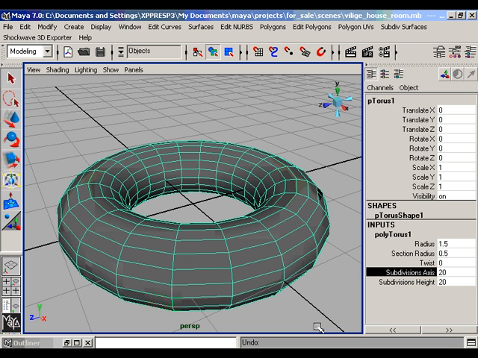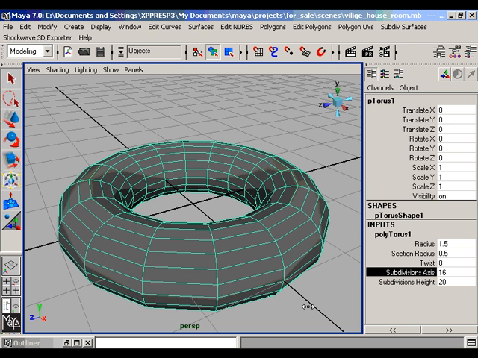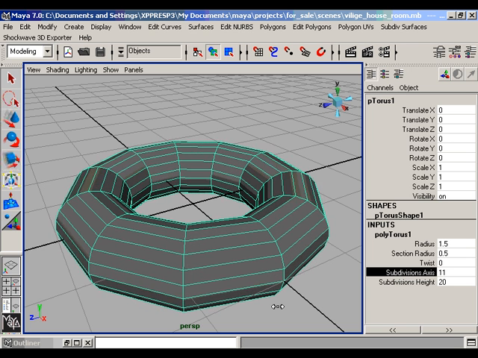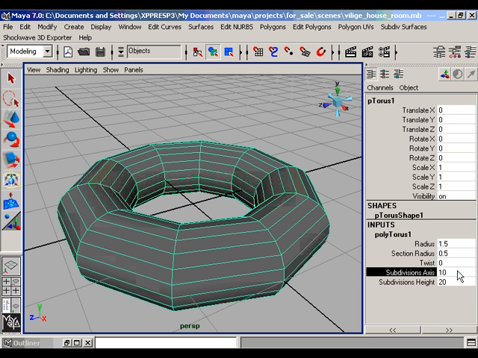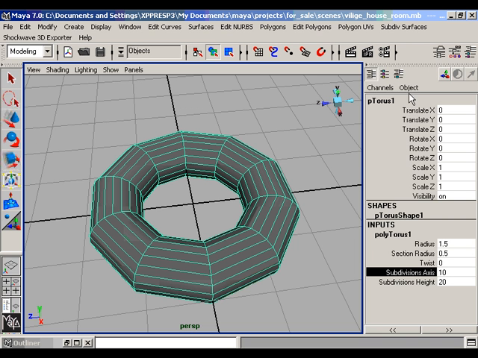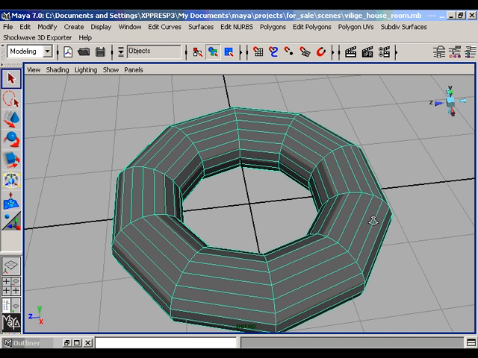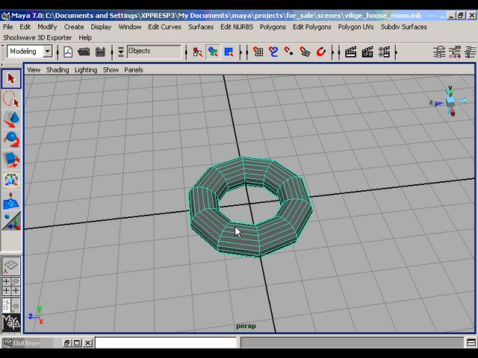Highlight the subdivision axis and decrease it to 10. Subdivision axis 10 should be the best. Close the channel box and duplicate the torus once. Press Ctrl D for duplicate.